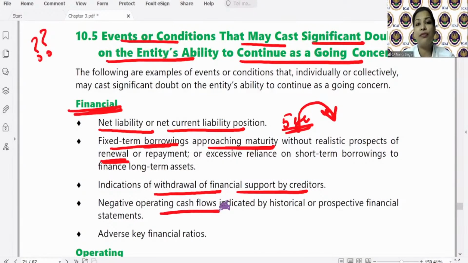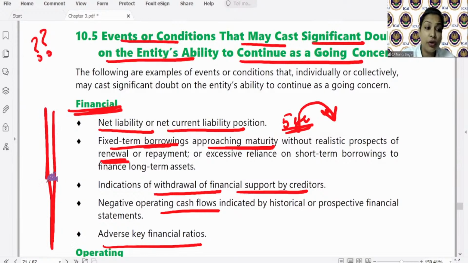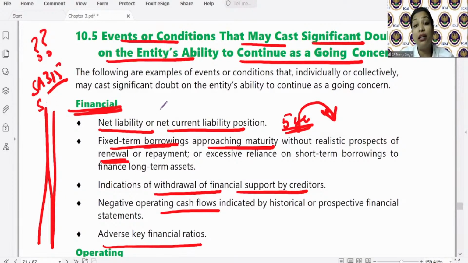Negative operating cash flows. Your cash outflow is more than your inflow. Adverse key financial ratios, your GP ratio, NP ratio, all adverse. So these are financial indicators. If the auditor comes across these points when he's performing risk assessment procedures, or further audit procedures, the auditor will be alert, because these are the facts that cast a significant, बहुत important doubt on the entity's ability to continue as a going concern.